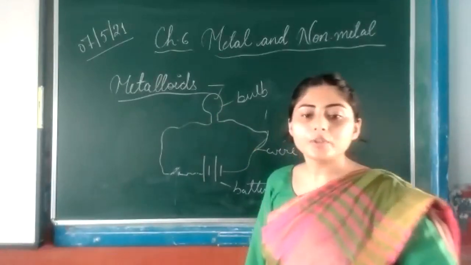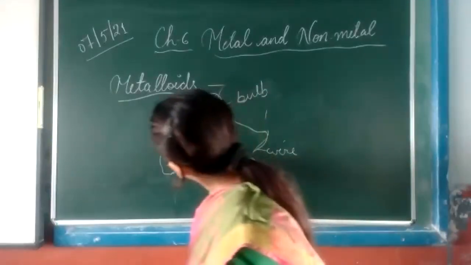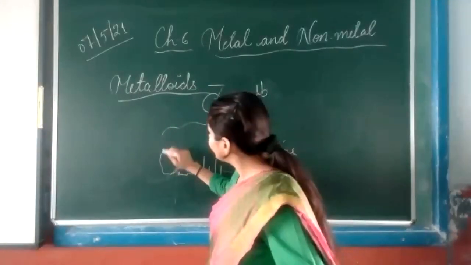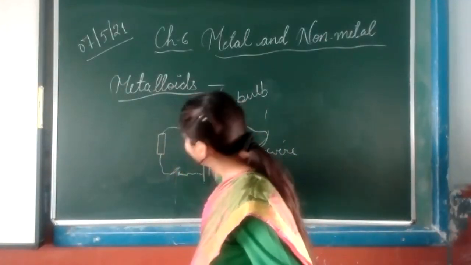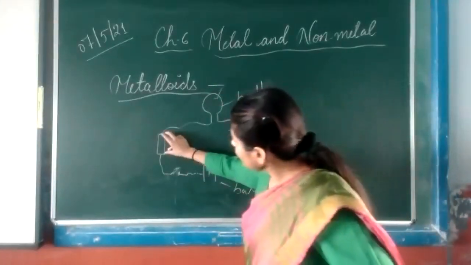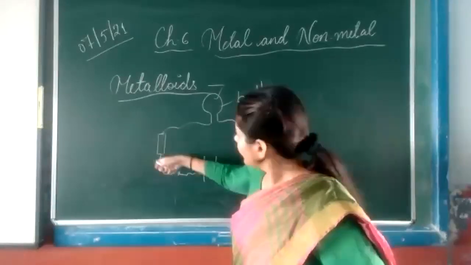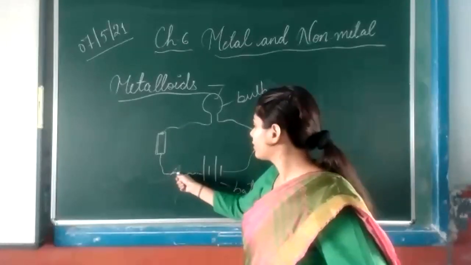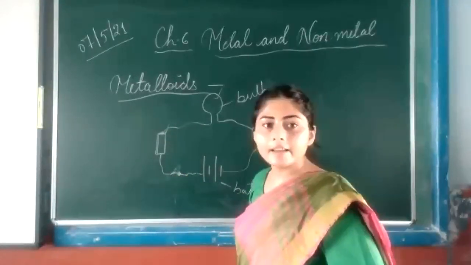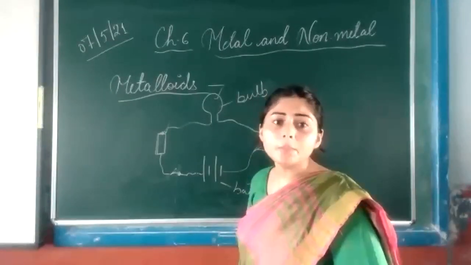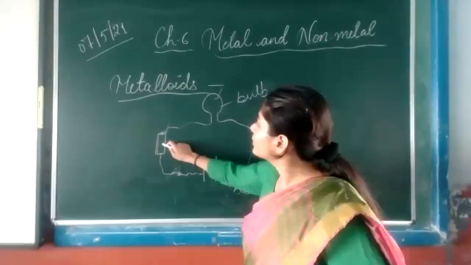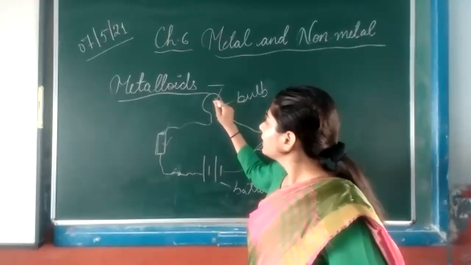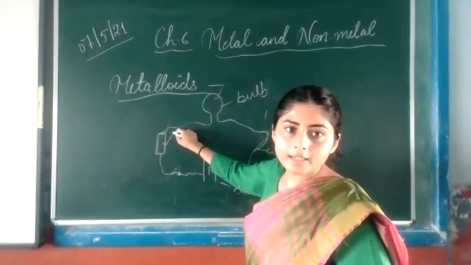But here, what you have to do is cut one piece of wire from here to here, and in this gap add a piece of wood. Now close the switch. Is this able to conduct electricity? No. What is the reason behind this? The reason is that this is wood and wood can't conduct electricity. The bulb will not glow. This proves that wood is a non-metal and can't conduct electricity.